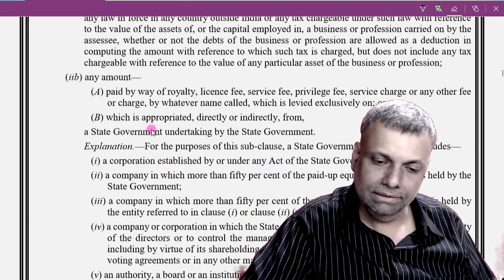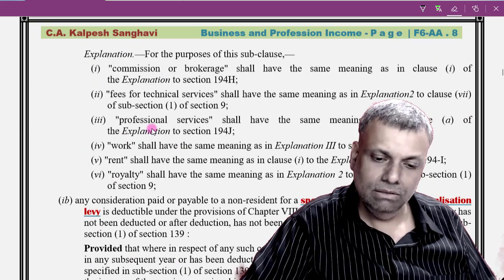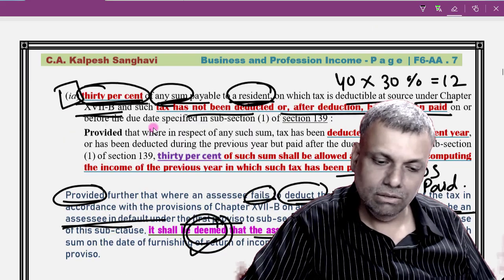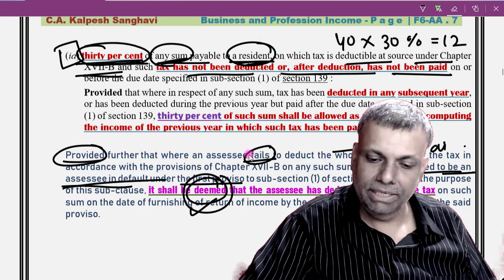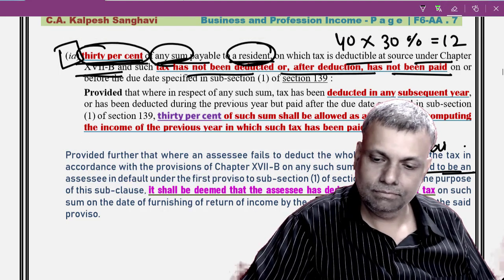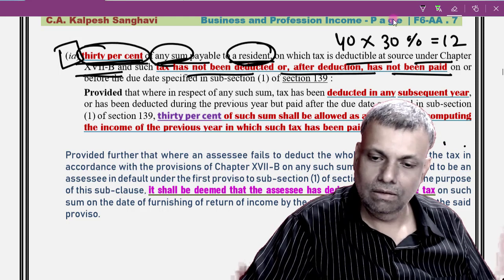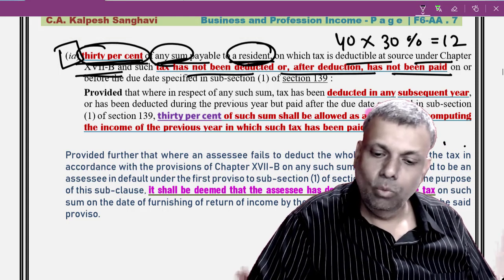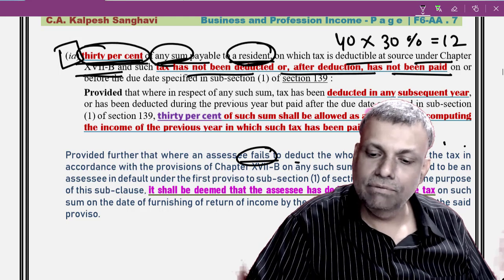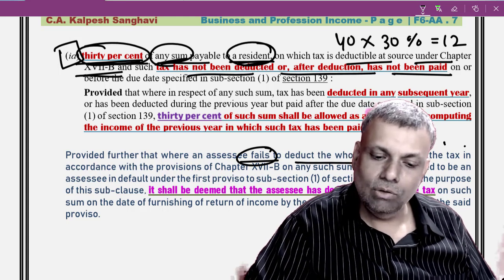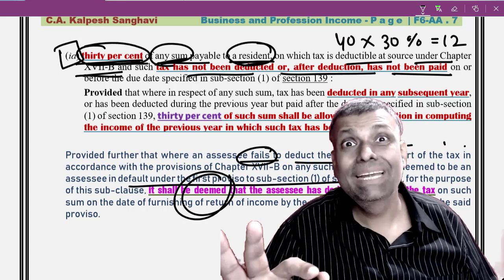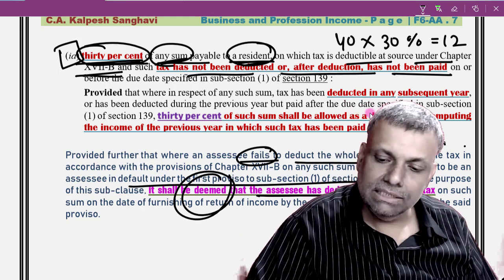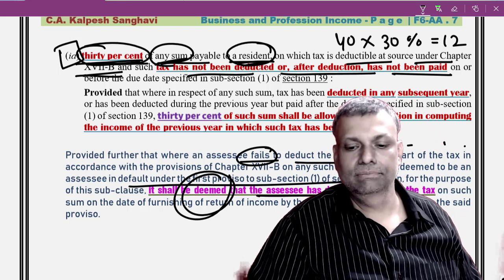I call it a deemed deduction. I will once again repeat. Where assessees fail to deduct the tax and are not deemed to be assessees in default, it shall be deemed that the assessees deducted and paid the tax.